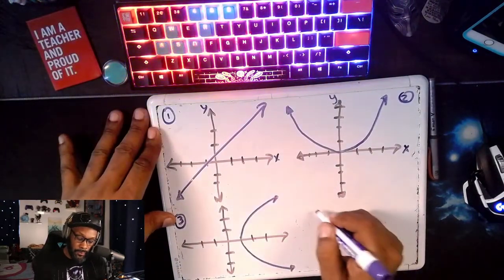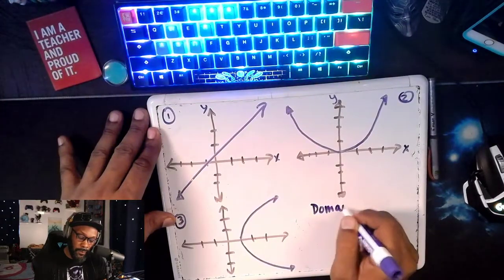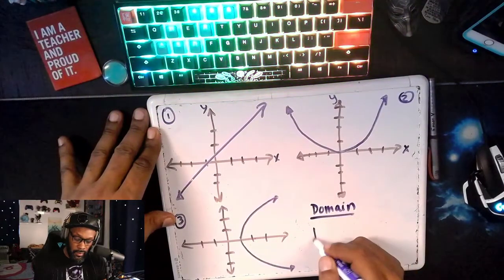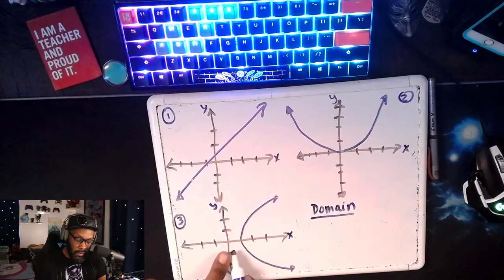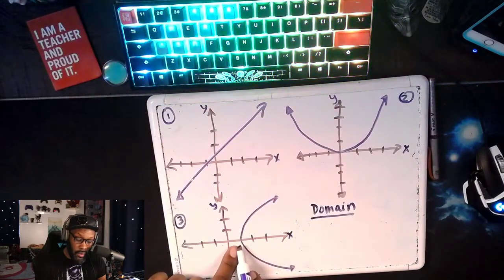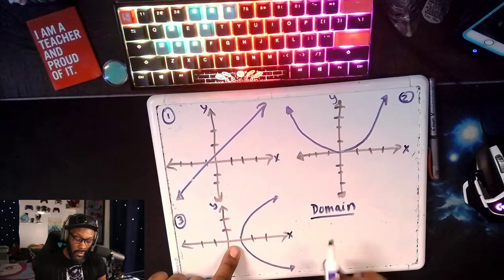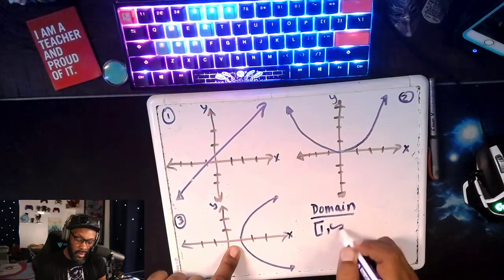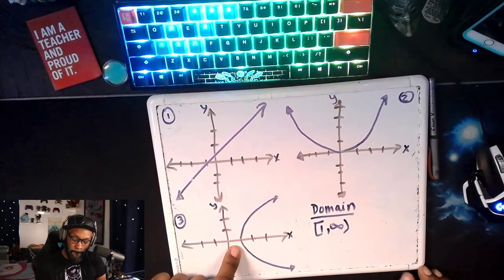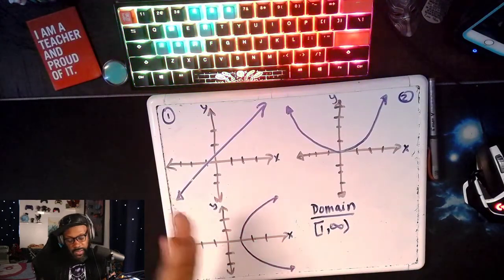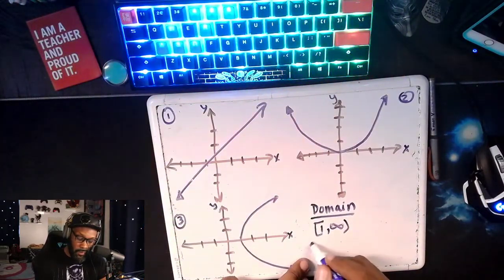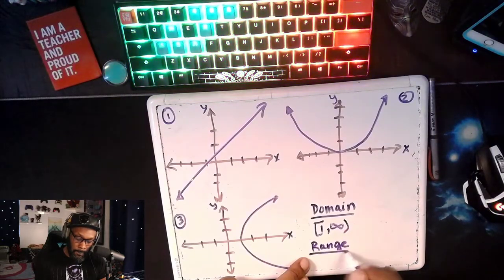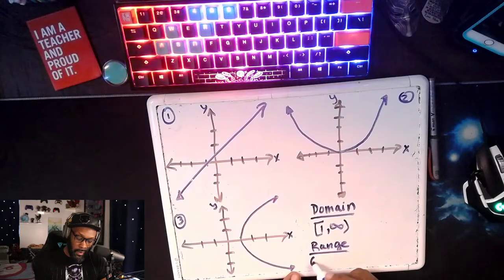Last one, and then we're done. You've all been great. So let's look at this third one here. Domain here. What is happening on my X? Okay, on my X, I see that I'm at 1. The arrows let me know I'm going towards infinity. So my domain is 1 to infinity. And then my range, because even though it's curving, it's still going up. It's curving, it's still going down. Okay, that would be negative infinity to infinity.